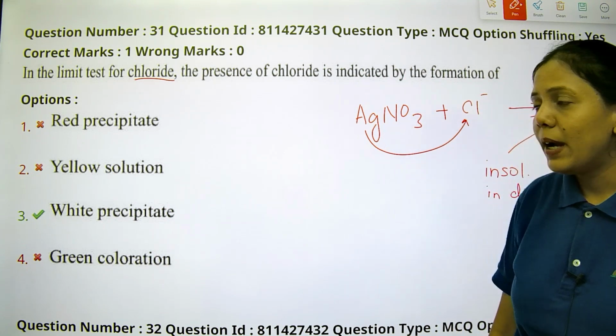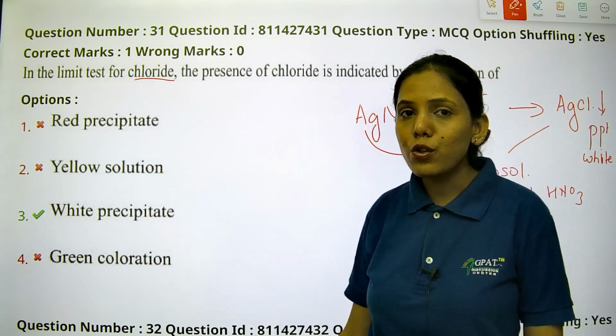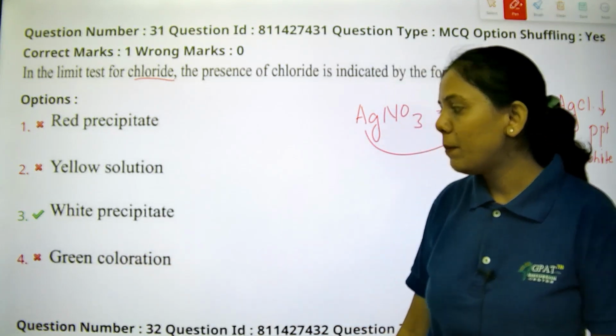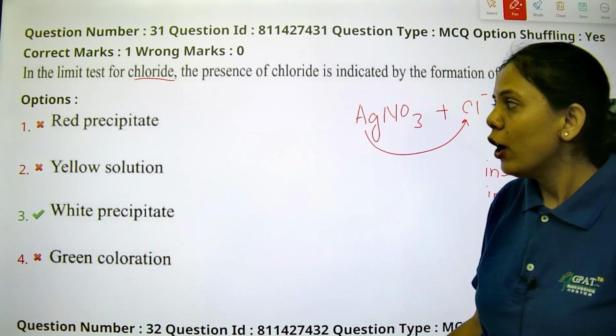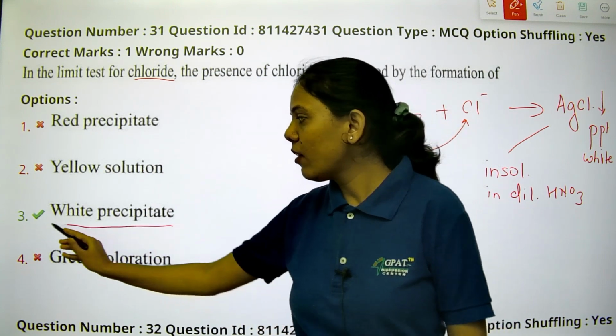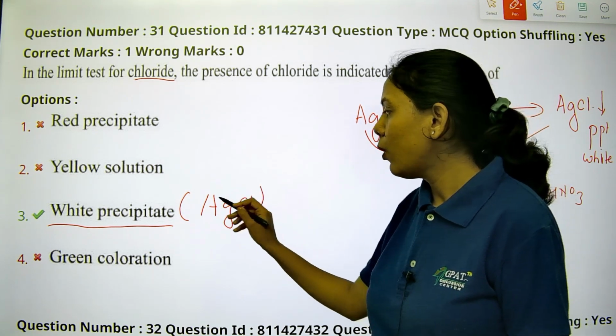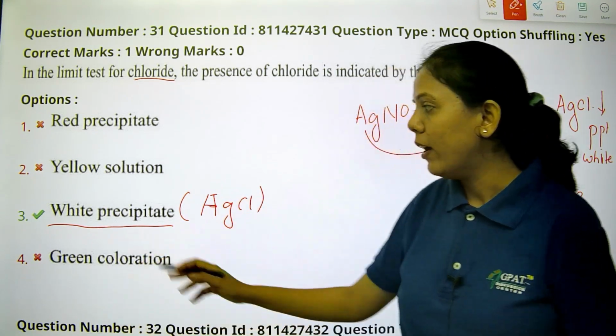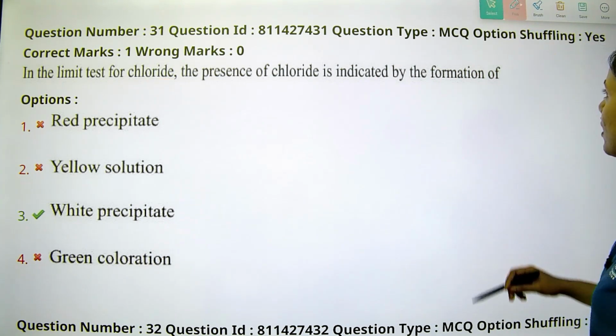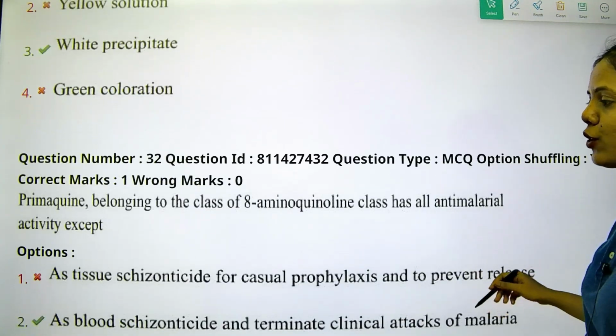So option 1 is red precipitate, option 2 is yellow solution, option 3 is white precipitate or green coloration. Basically there is a precipitate, but that is a white precipitate because of silver chloride. That's how we will identify the presence of chloride. So option 3 is the right answer. Let's see the next question.